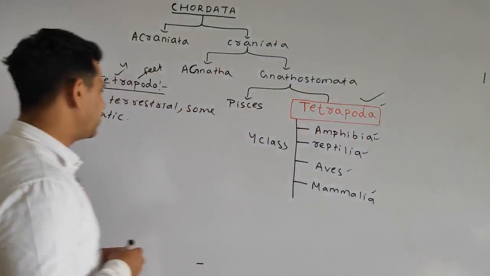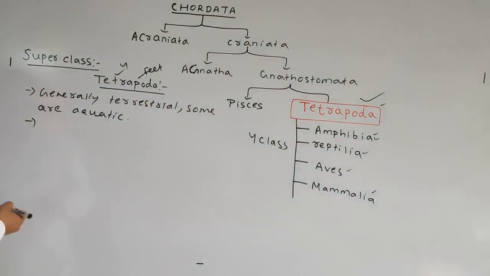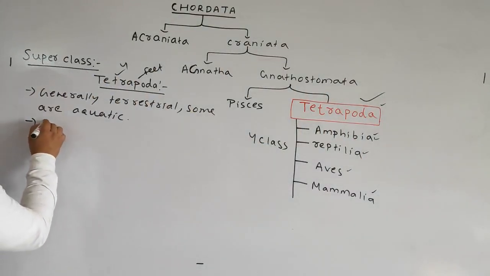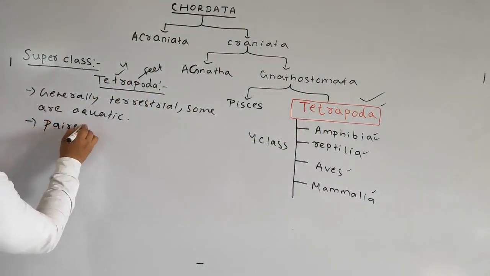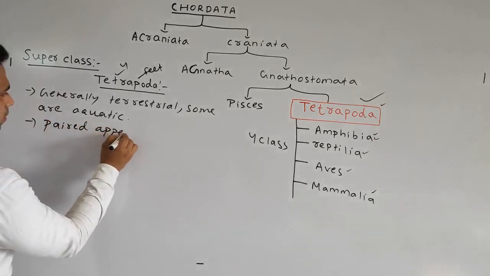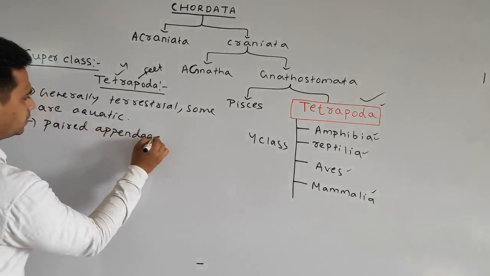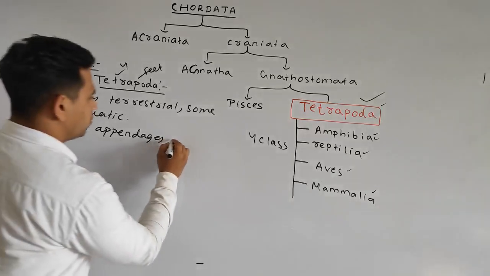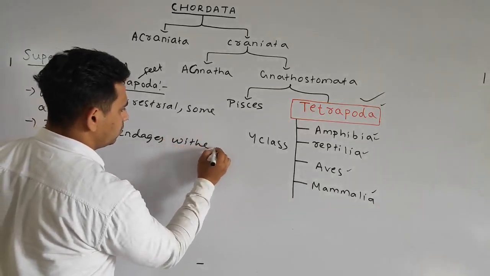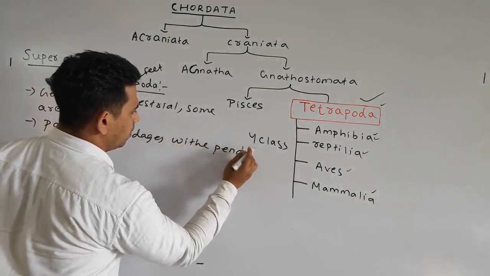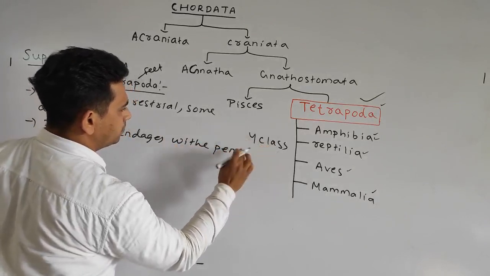Okay, so we can write our next point. Paired appendages, okay, with pentadactyl limb.